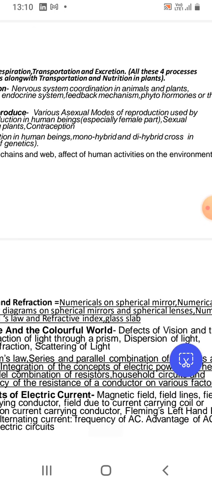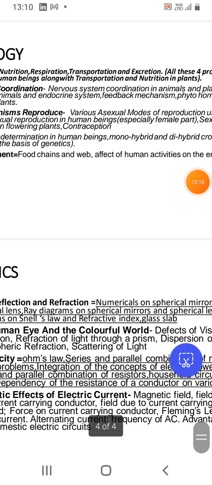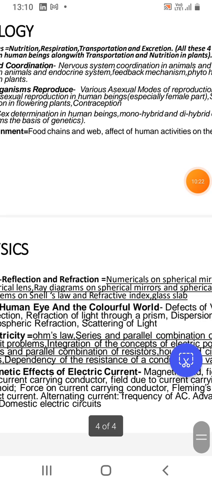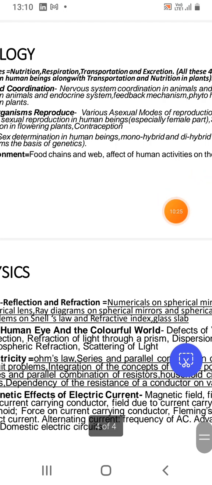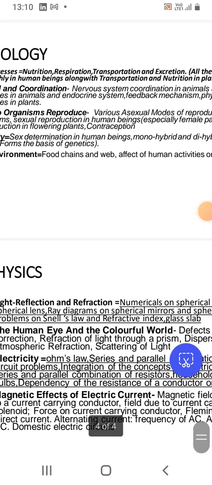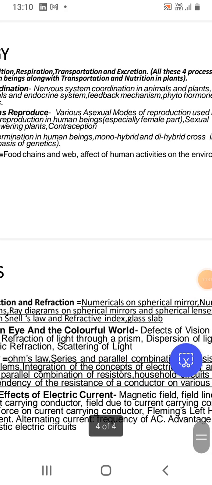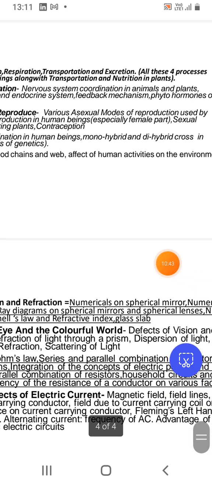Then the household circuits. Actually, some basic questions are also asked in the household circuits. In one of the examinations, one question was asked related to the fuse wire, which is used in the household circuits. That is the application of the heating effect of electric current. So one assertion and reason type question was asked, and a number of students also failed to give the correct answer. So household circuits also become quite important, meaning how these concepts can be related to household circuits.